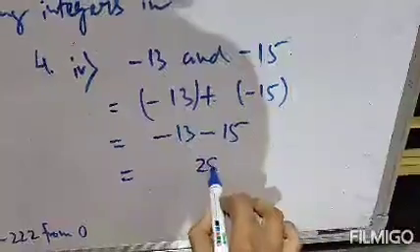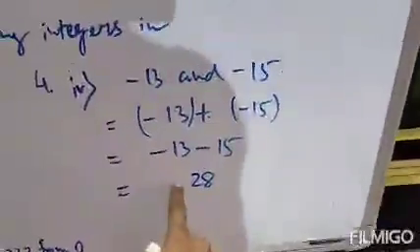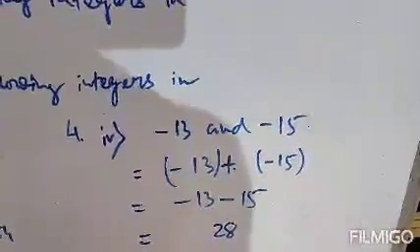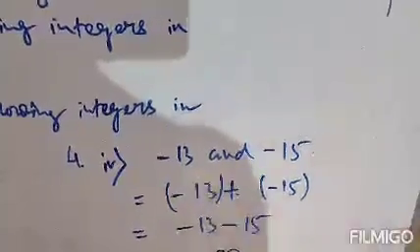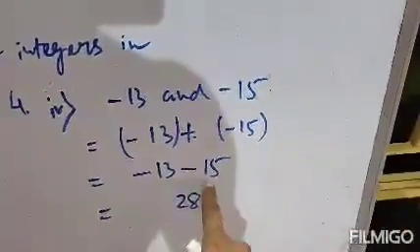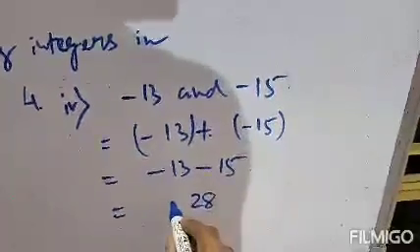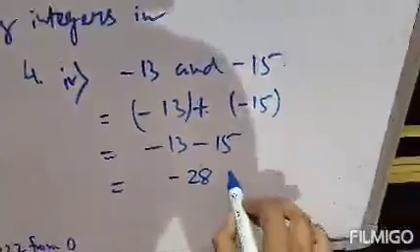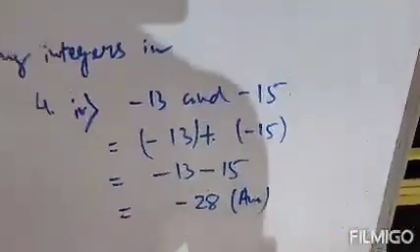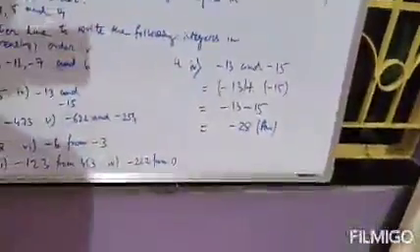This is 28. And what is the sign? We will take the sign before the bigger number. Between 13 and 15, the bigger number is 15 and the sign before 15 is minus. Therefore the sign will be minus. So minus 28 is the answer. This is the answer. Clear?